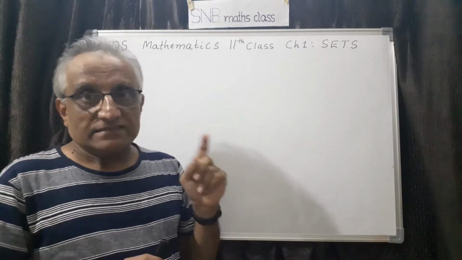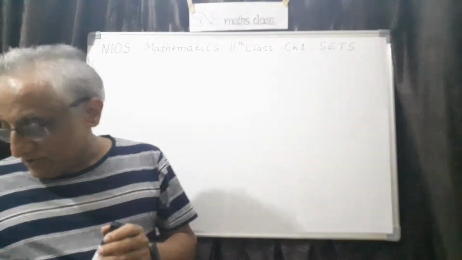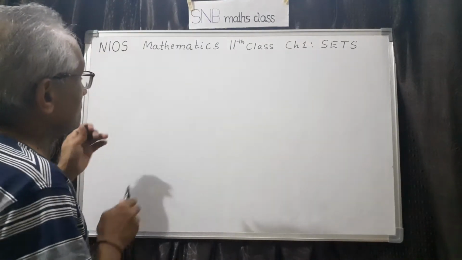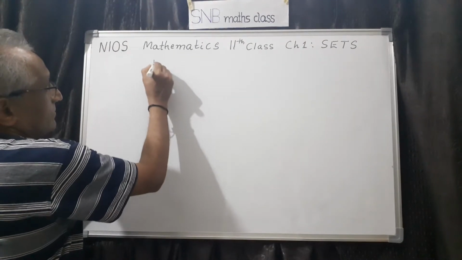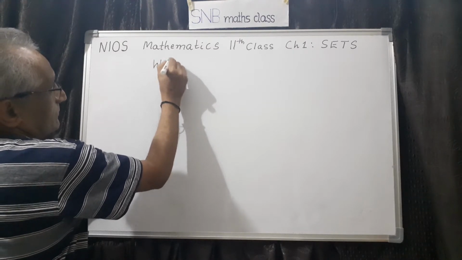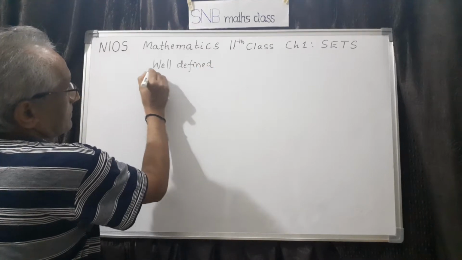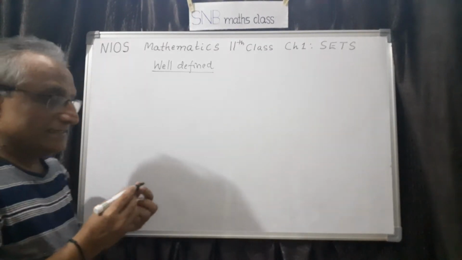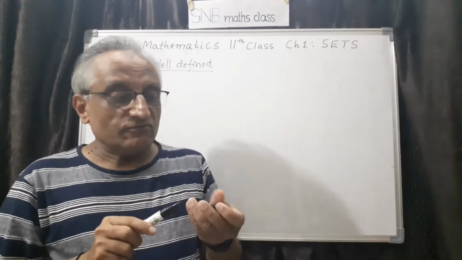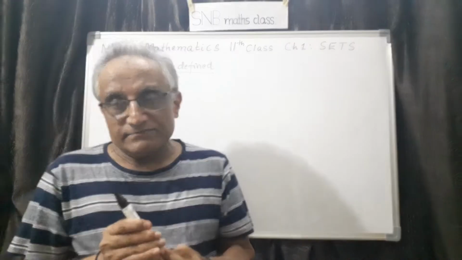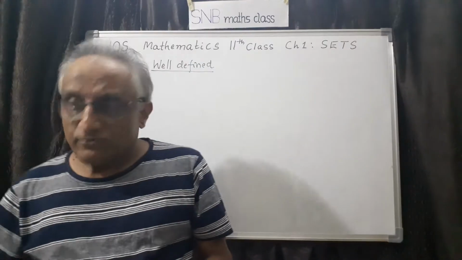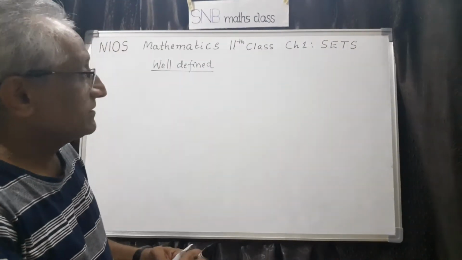Sets is the first chapter. First you have to understand the meaning of a well-defined collection. A set is actually called a collection of well-defined objects. That's the meaning of set. But let me give you the same example which is given in your textbook.